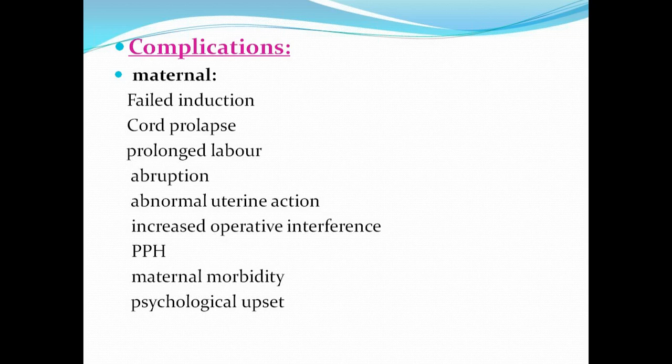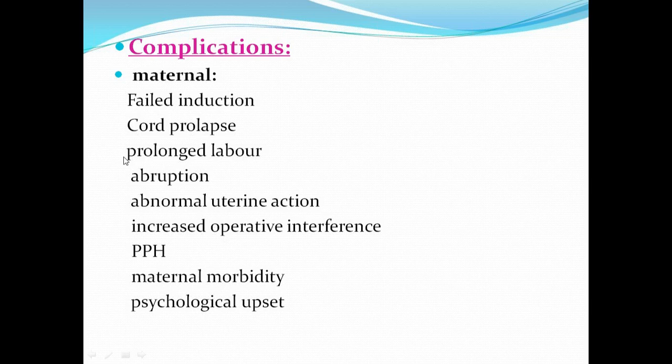What I mean is that whatever mechanism or method you used for induction did not result in onset of labor pains at all. I'm not bothered whether she successfully delivered vaginally or we had to convert her labor into cesarean section. What I mean is the process did not happen with my drug or with my method. That is the meaning of failed induction.